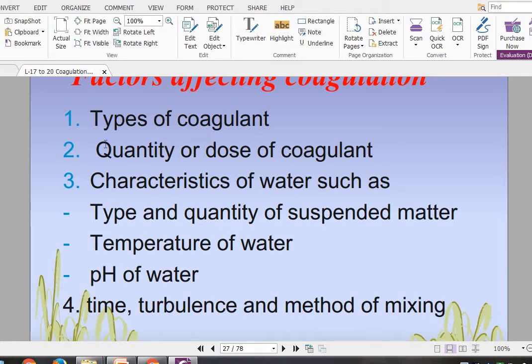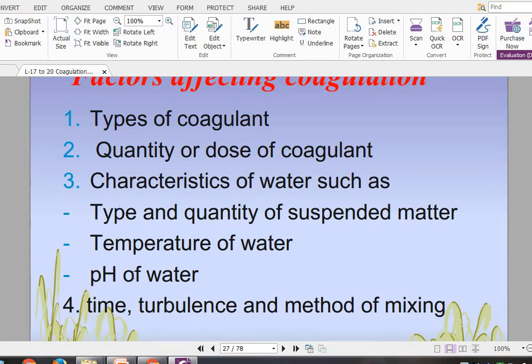I am repeating again: the type of coagulant, which type of coagulant you are choosing. Second, the dose or quantity of coagulant. Third, the characteristics of water, that is the type, how turbid the water is, and the quantity of suspended matter present in the water. Also, what is the temperature of the water, whether it is at freezing point or near the boiling point.